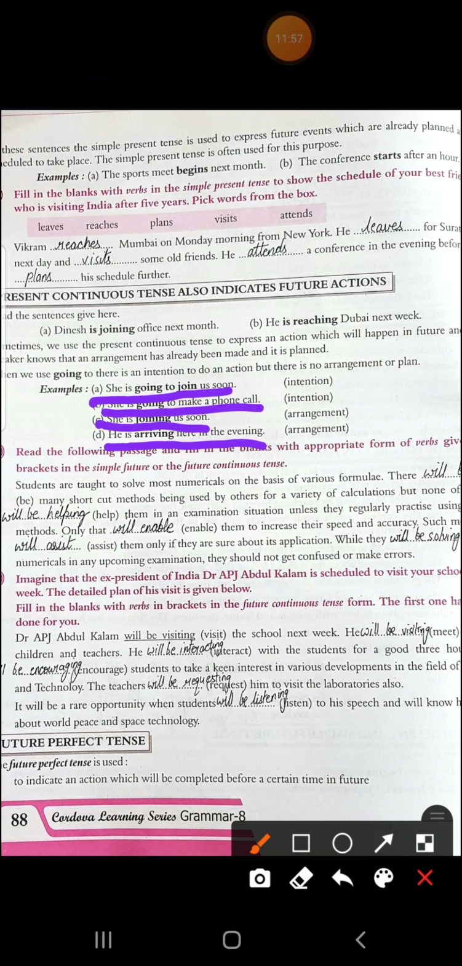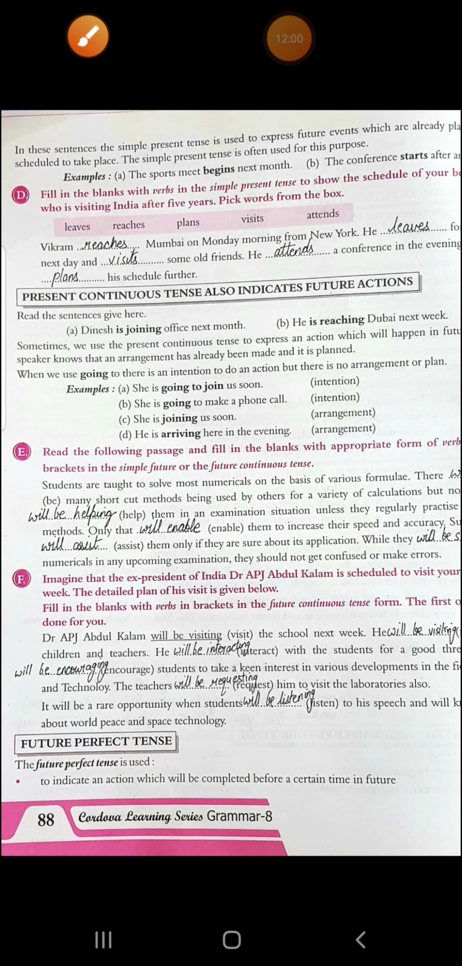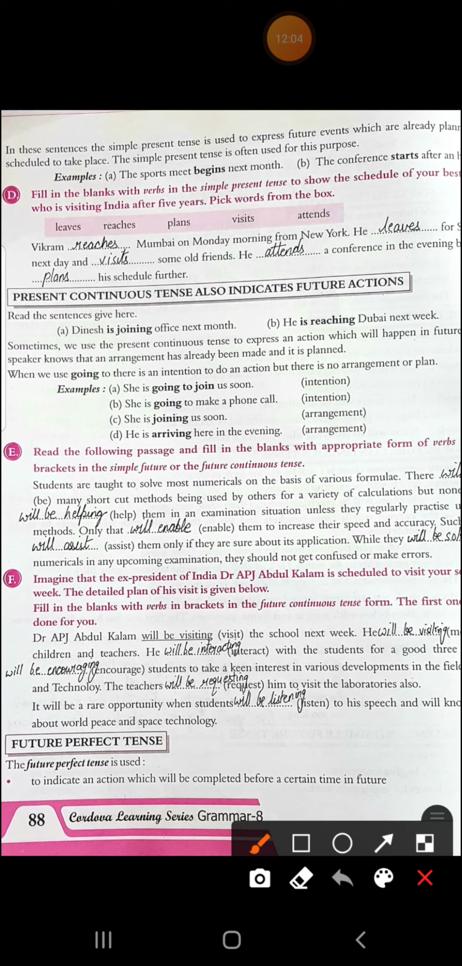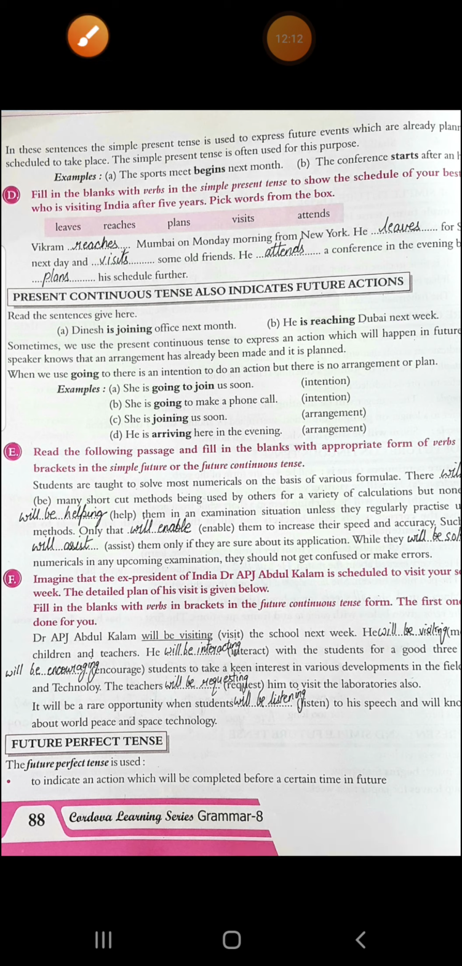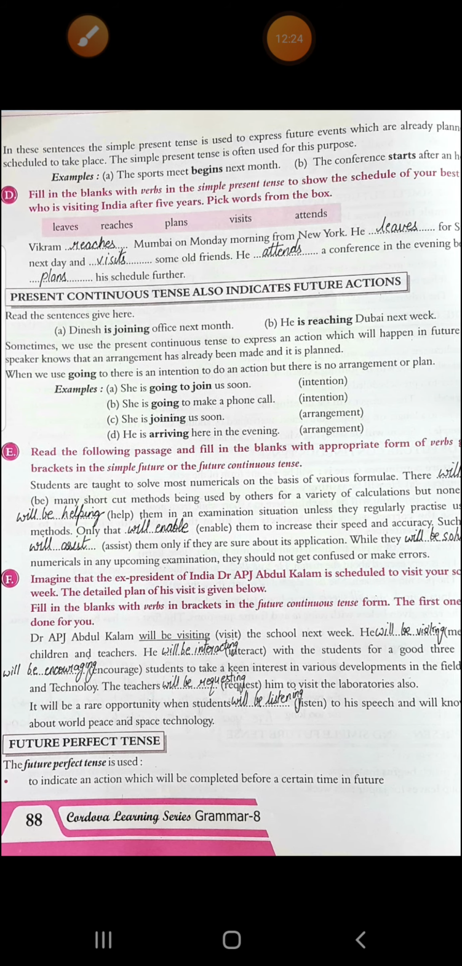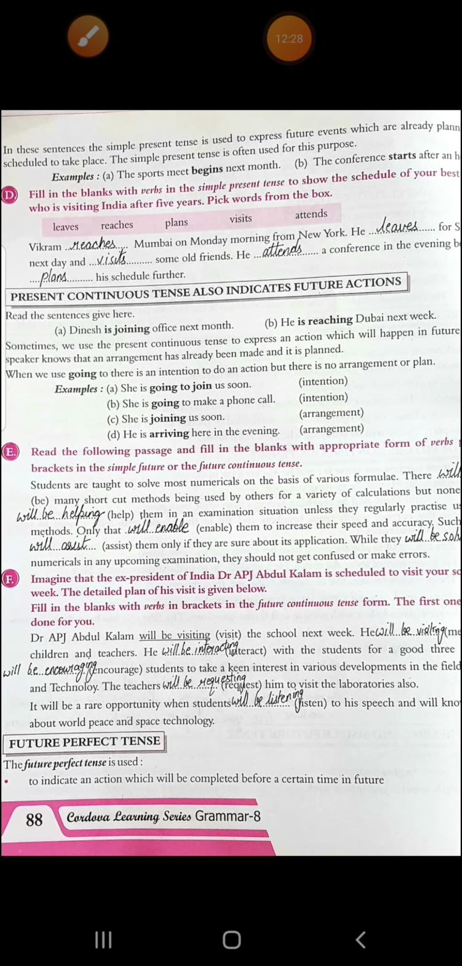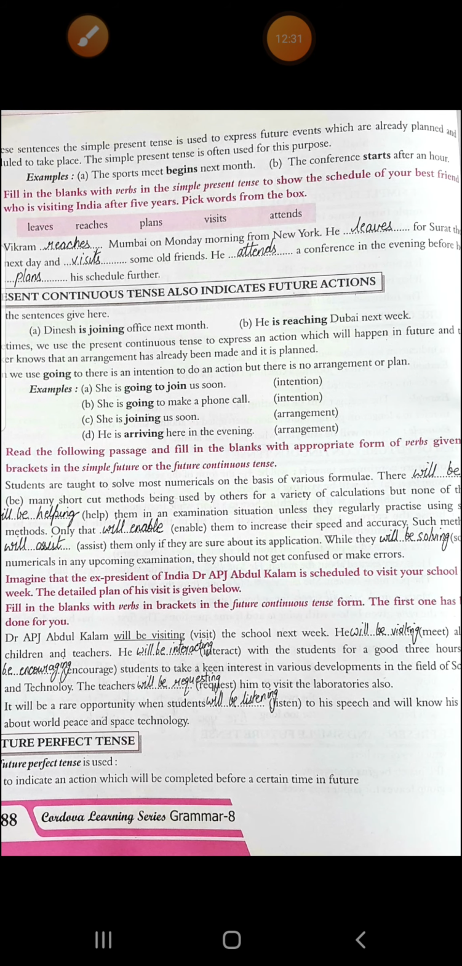So you can see that this is actually the going to form, and these sentences like Dinesh is joining office next month and he is reaching Dubai next week. You can see here present continuous tense is used, but these are used to express an action which will happen in future. Okay, now let's quickly do this exercise E and F. In E, what you have to do, you have to read the following passage and fill the blanks with the appropriate form of verbs given in brackets in simple future or future continuous tense.